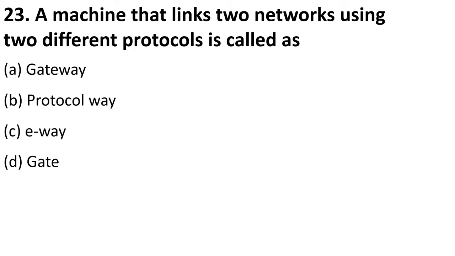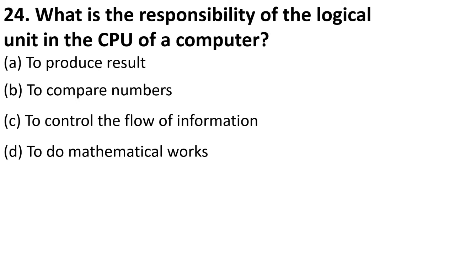Next is a machine that links two networks using two different protocols. So this question is really important. The task is accomplished when you want to connect a machine that is linked to two different networks. So that task is performed by a gateway. Is the right answer. What is the responsibility of logical unit in the CPU of a computer?